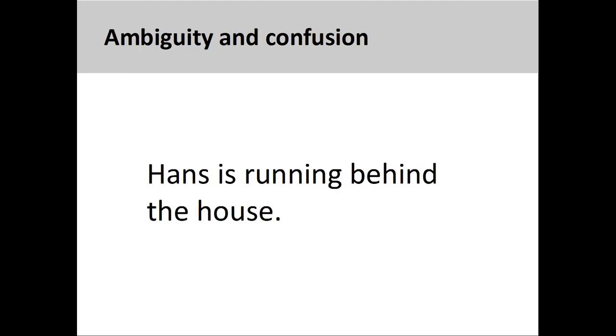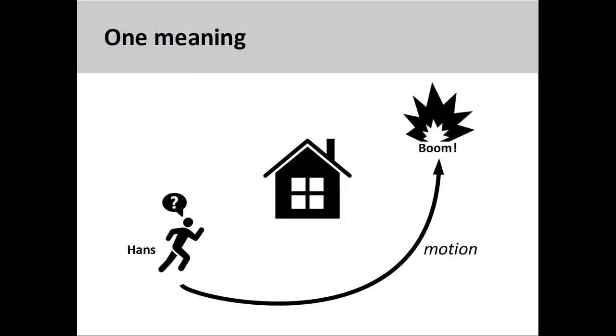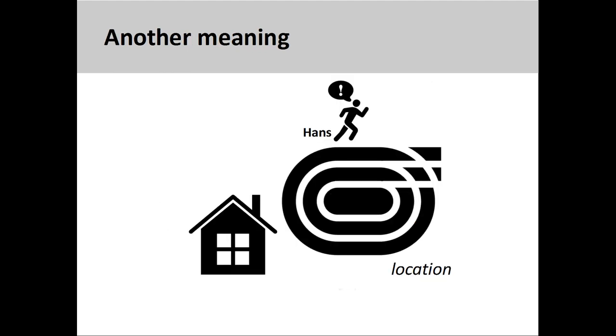Two-way prepositions are useful in that they help us avoid ambiguity and confusion. For example, the sentence you see here, Hans is running behind the house, could have a few different meanings. Do I mean that Hans is in the front of the house and, hearing a noise in the backyard, runs quickly behind the house to find out what is making it? Or do I mean that Hans, who is independently wealthy and has a track in his backyard, runs there every morning to keep in shape?